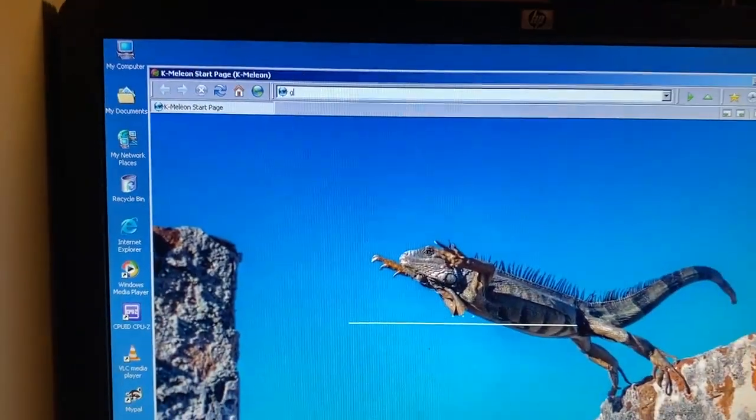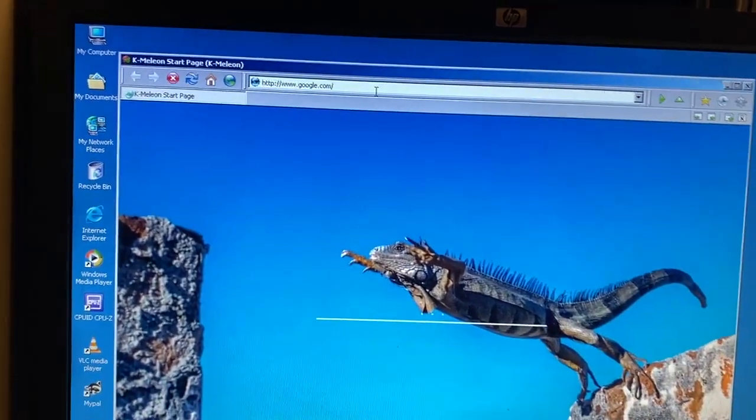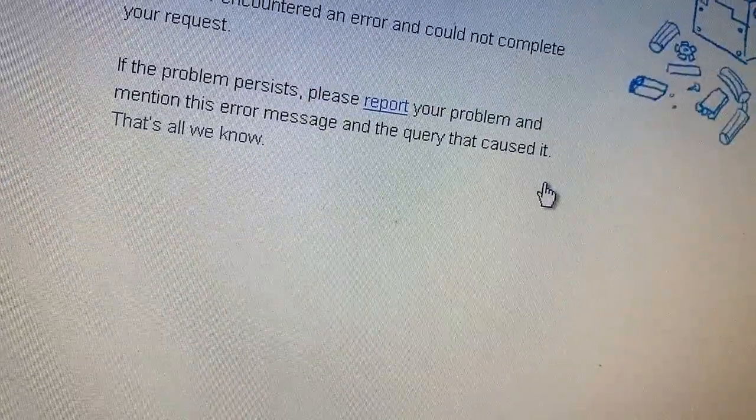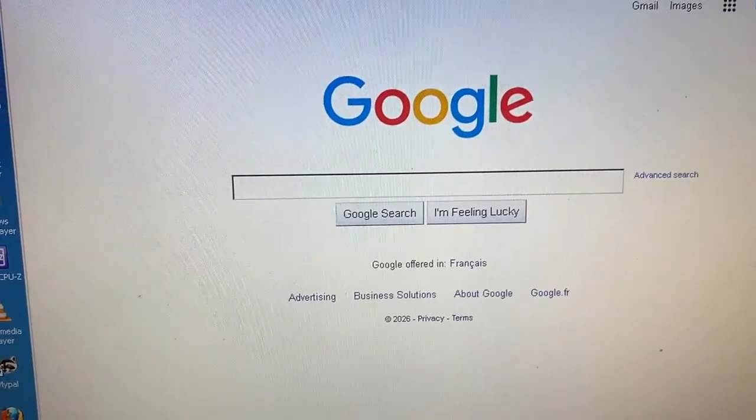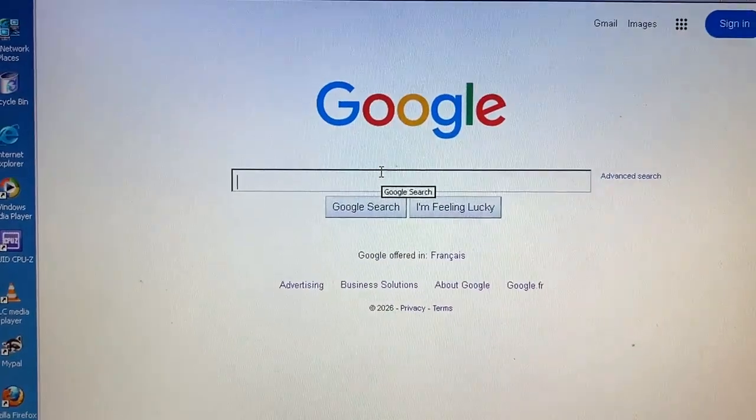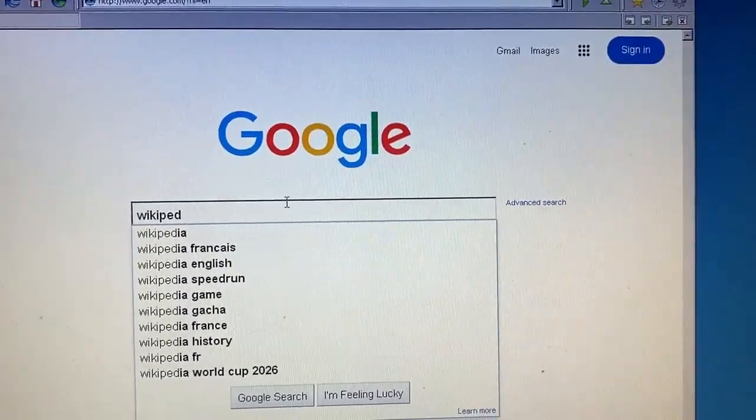Okay, well, now does Google want to work? Because my browser should be very new and updated. Yes! Google is available in English. No, it's not. Okay, now it's in English. Let's do something. What should I search? Oh, I know. Wikipedia. I don't know.